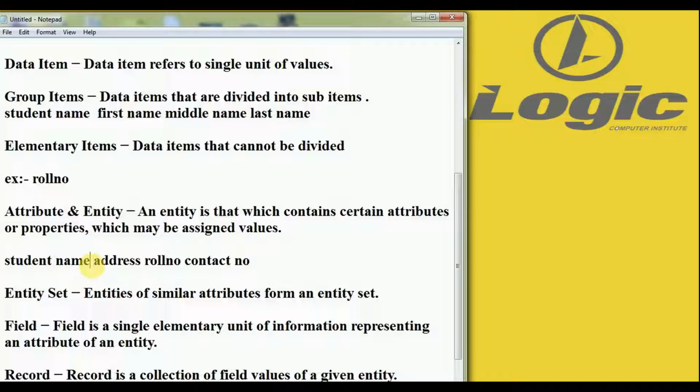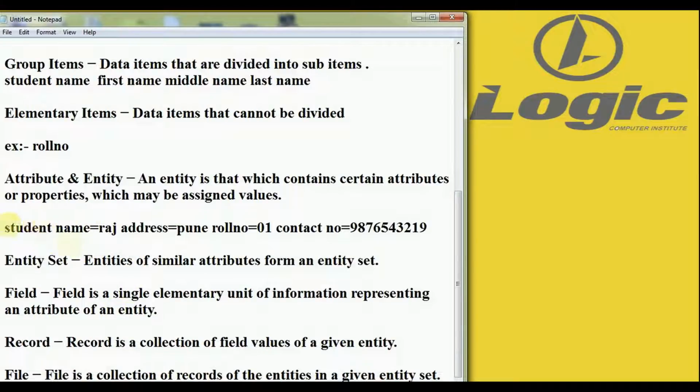Attributes have values. For example, the name attribute has the value Raj, address has the value Pune, roll number has the value 01, and contact number has its own value.